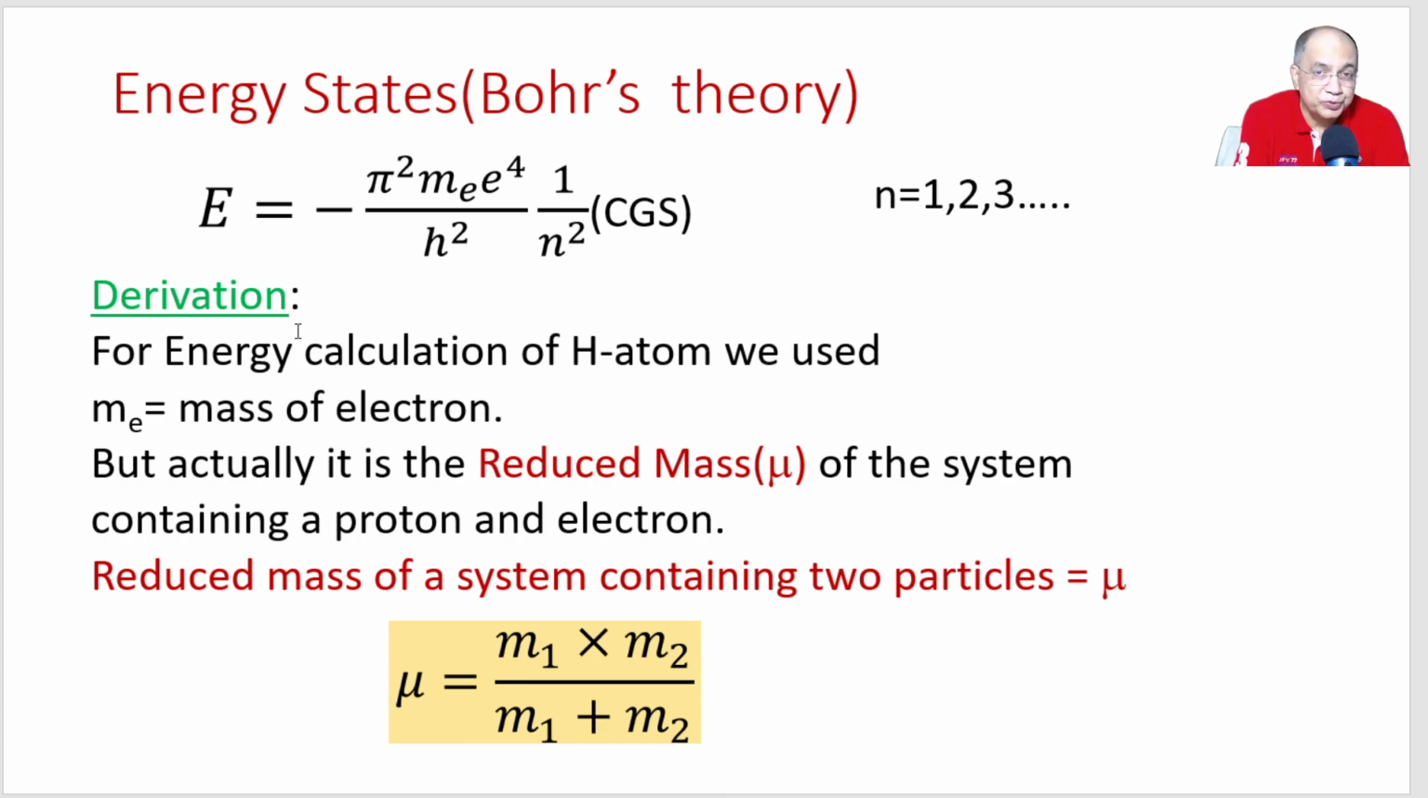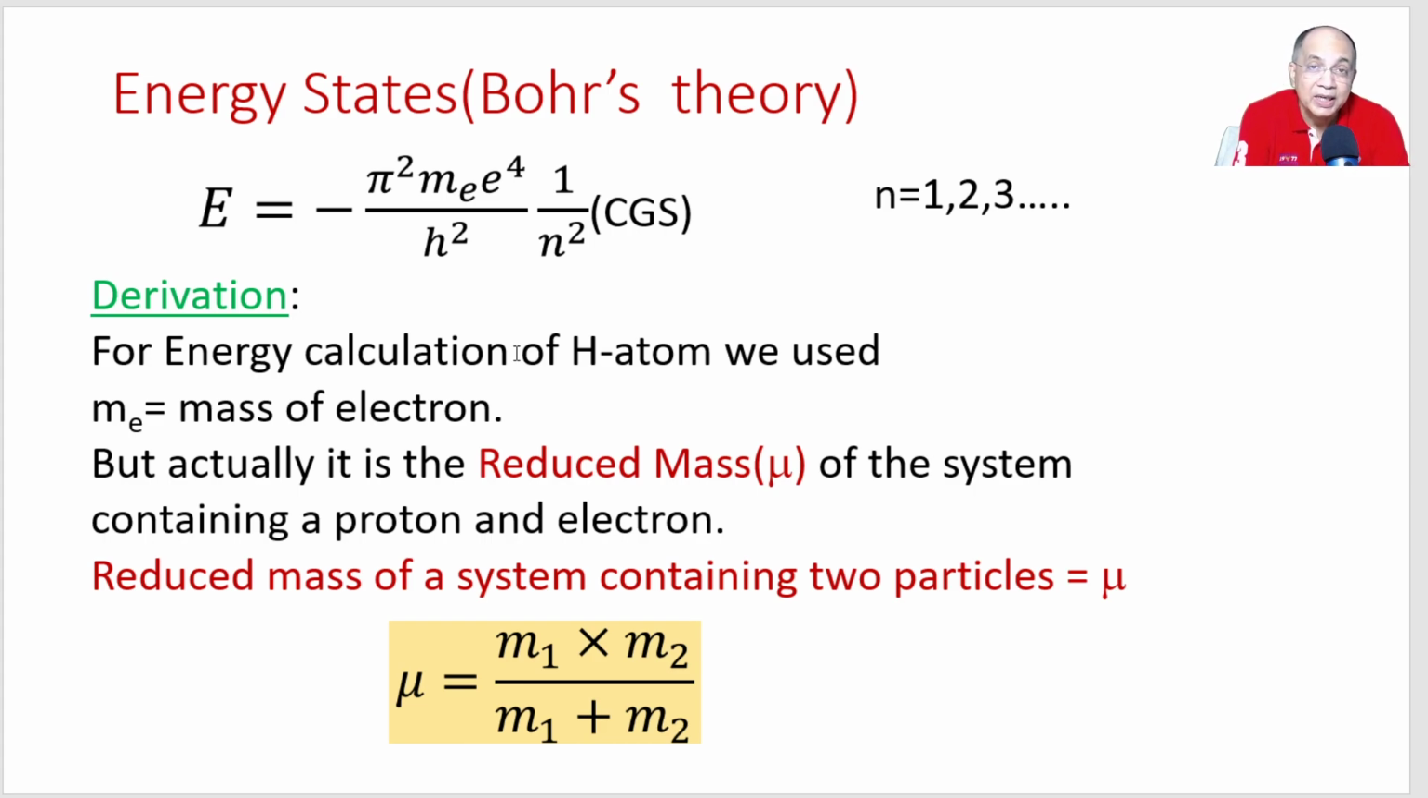Let me tell you, if you do not know, that the mass of electron that we use in getting the energy equation for hydrogen atom or hydrogen-like species, this Me is not truly the mass of electron. It is in fact the reduced mass of the system containing a proton and electron. So the system has a reduced mass equal to, I mean, almost the same as the mass of electron.